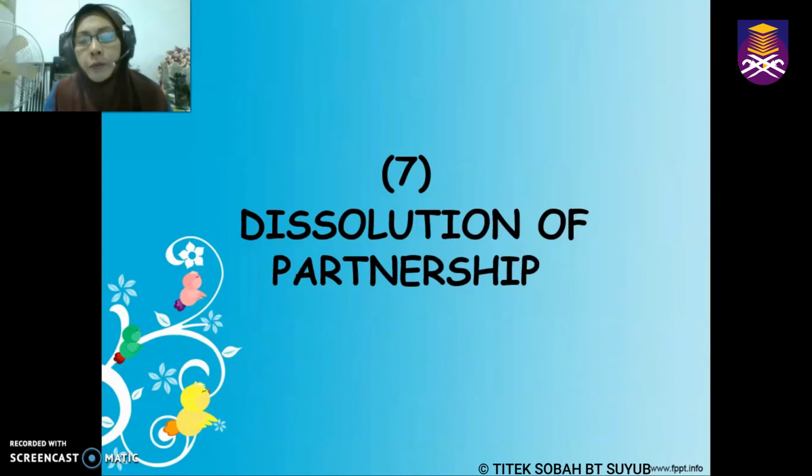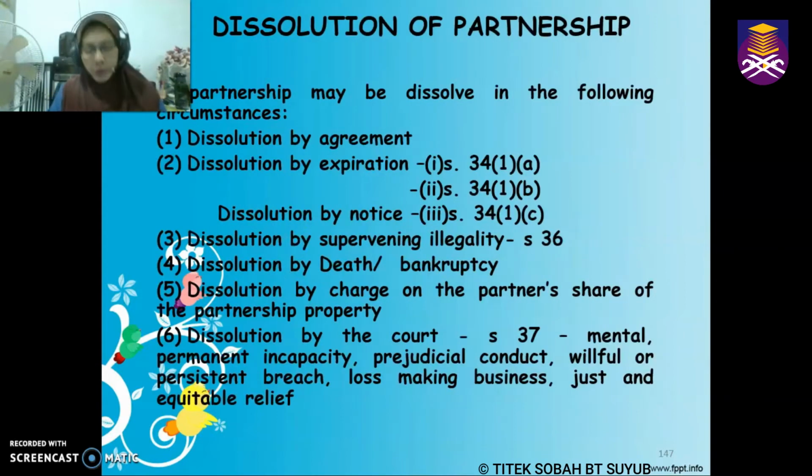Okay, this is the last topic under partnership law, which is the dissolution of partnership, pembubaran perniagaan perkongsian. So how actually could a dissolution of partnership occur? It could occur under the following circumstances. Number one is dissolution by agreement. Number two, dissolution by expiration. And these also can be done by notice.